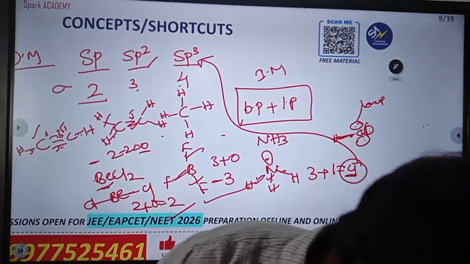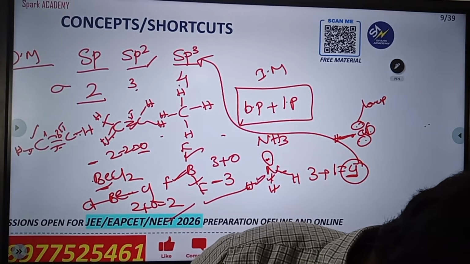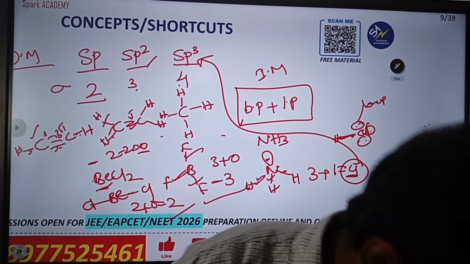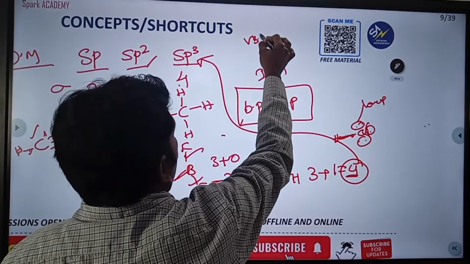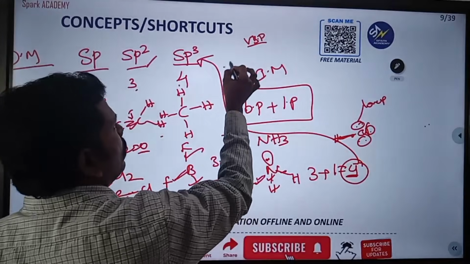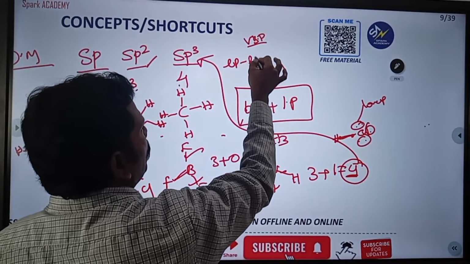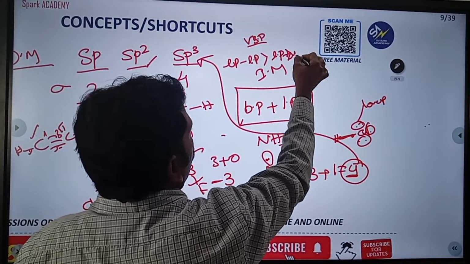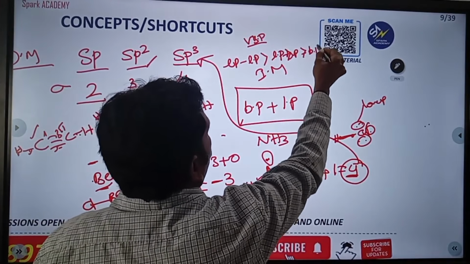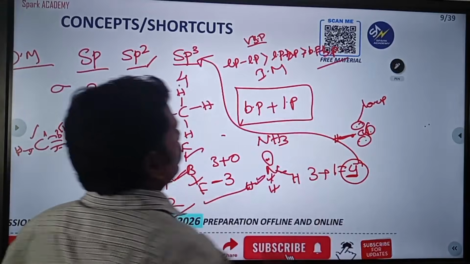Yes. Next we are going to discuss another topic, repulsions. That is going to be VBT theory. According to VBT theory, lone pairs have high repulsions compared to bond pairs.